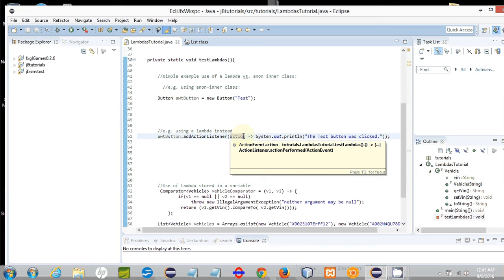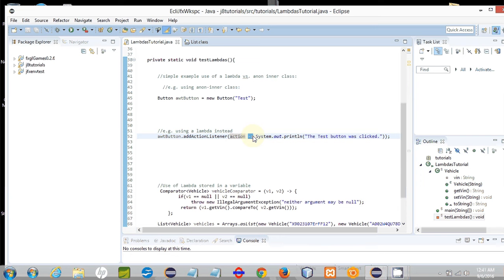The reason it knows that is that the compiler, when it sees this lambda operator, when it knows it's a lambda expression, goes and looks at the corresponding interface. It looks at the action listener interface, and it discerns what the type should be from looking at that interface, as long as the interface is on your class path or your build path. So I've got the argument list here, and in this case there's only one argument.